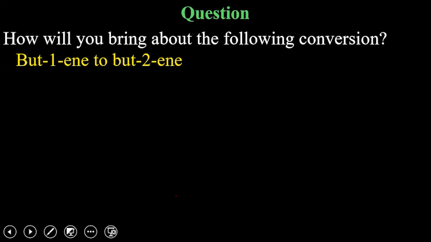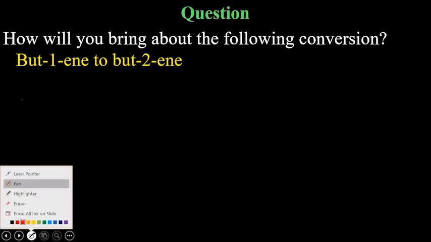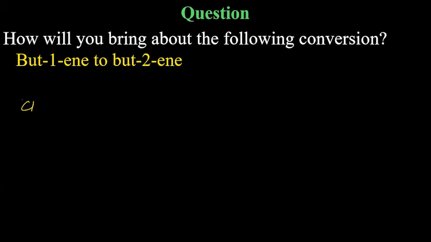Next, convert but-1-yne into but-2-yne. Very important, and this is used as part of bigger conversion also. So but-1-yne means you have CH3, CH2, C triple bond CH.